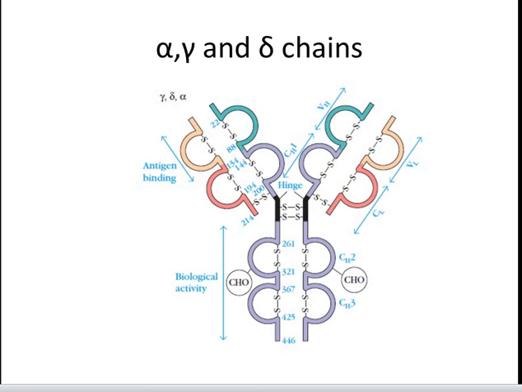In the variable region, some amino acids in every antibody are different. These regions are called hypervariable regions, which play an important role in the recognition of antigen. Friends, the gamma, delta and alpha heavy chains contain an extended peptide sequence between the CH1 and CH2 domains that has no homology with the other domains. This region is called the hinge region, is rich in proline residues and is flexible, giving IgG, IgD and IgA segmental flexibility. As a result, the two Fab arms can assume various angles to each other when antigen is bound. This flexibility of the hinge region can be visualized in electron micrographs of antigen-antibody complex.